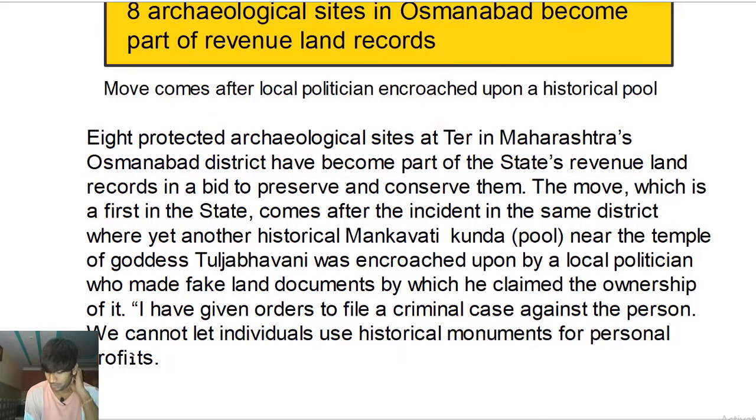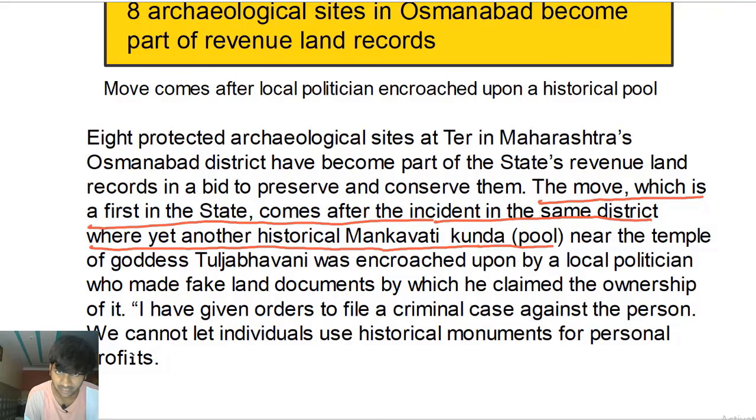Okay, second sentence, let's read it. The move which is a first in the state comes after the incident in the same district where yet another historical Mankavati Kunda, which is a pool. Kunda is a pool basically, right? Kunda is a Hindi word which means pool in English. Historical Mankavati Kunda near the temple of goddess Tulja Bhavani was encroached upon by a local politician who made fake land documents by which he claimed the ownership of it.